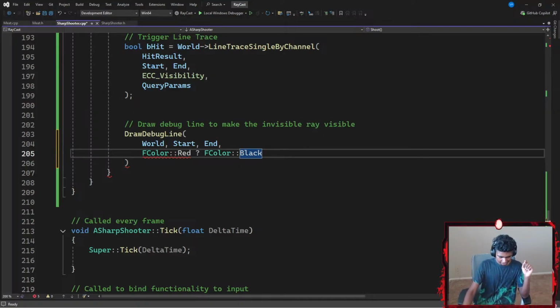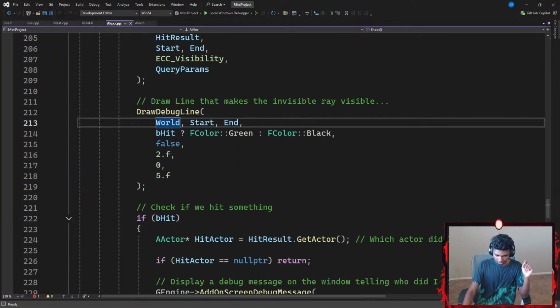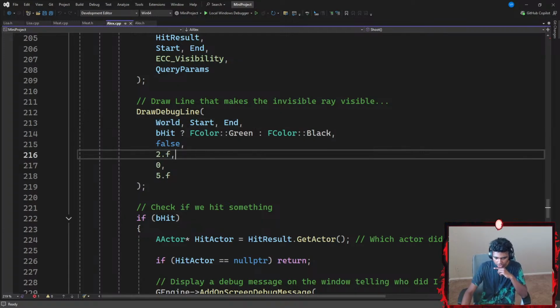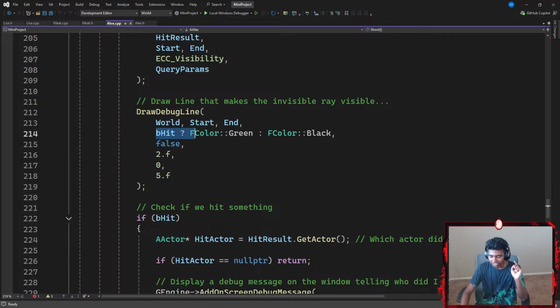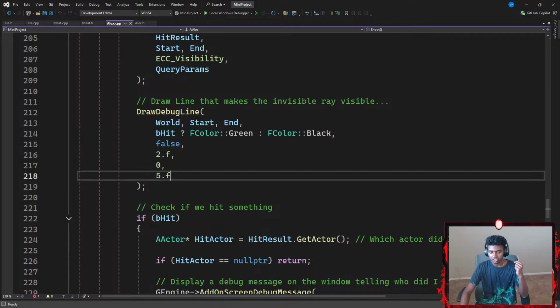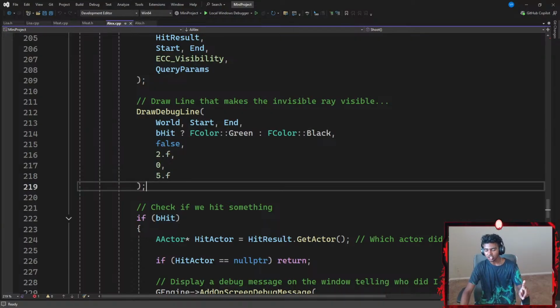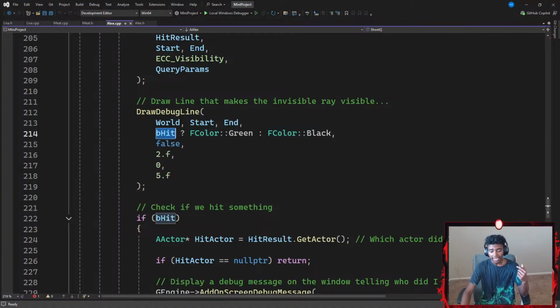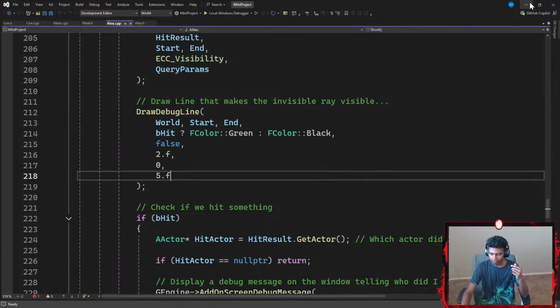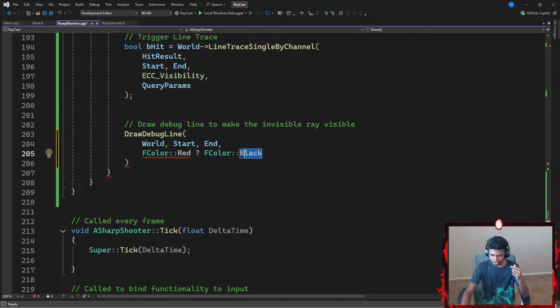Excuse me guys, I think I missed a tiny bit of logic up there. Okay, so query parameters. Okay, my bHit there. This is where the question mark goes. This is where I got confused. So if my boolean hit variable, oh yeah, we need a condition which is either true or false. Based on that, I do either this or this. If my bHit is true, my color of my ray is green. Else the color of my ray is black. There we go. I needed a kind of condition here.